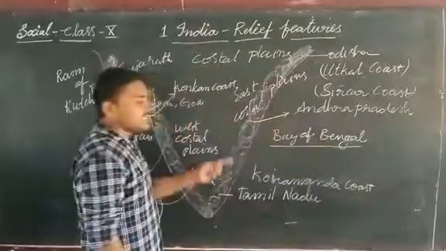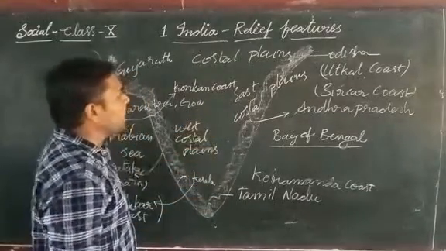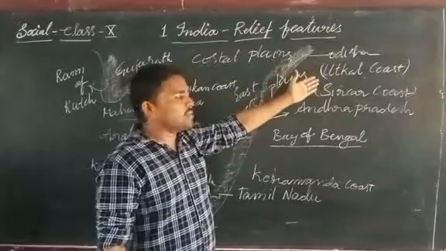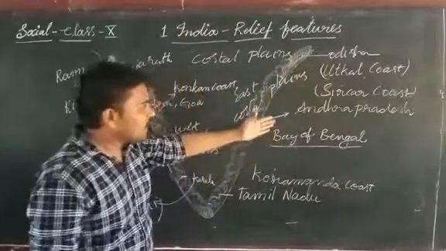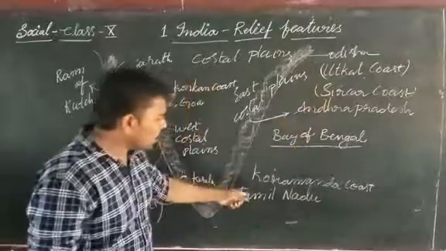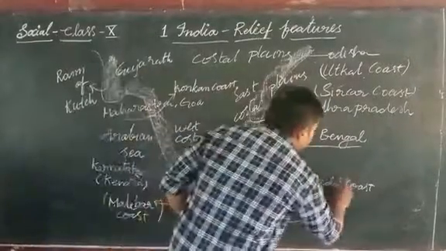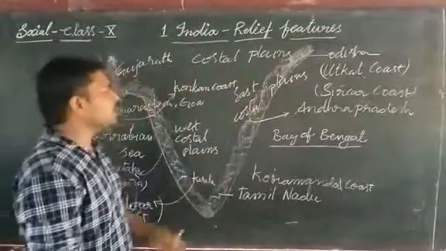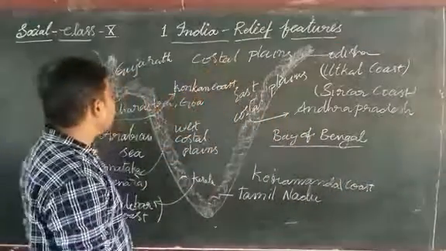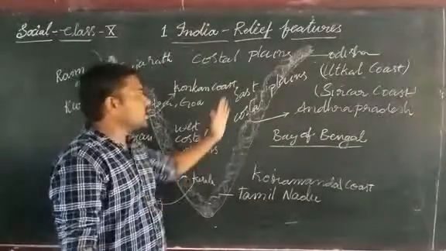These are the different names which the east coastal plains have. In Odisha, they are called Utkal coast. In Andhra Pradesh, Sarkar coast. In Tamil Nadu, Coromandel coast. These are the different regional names of the west coastal plains and east coastal plains.